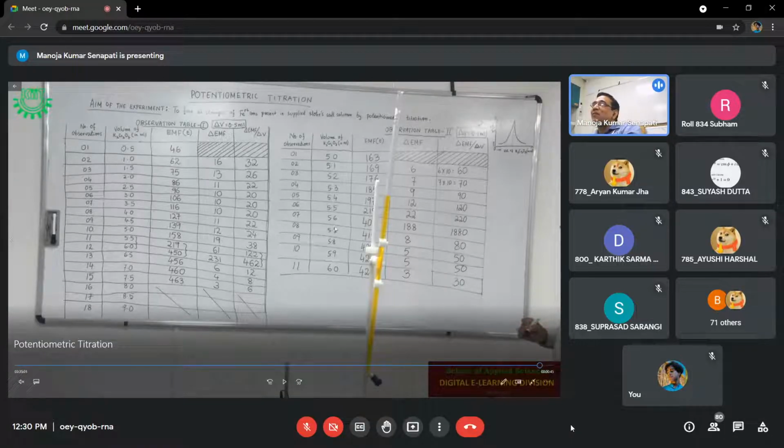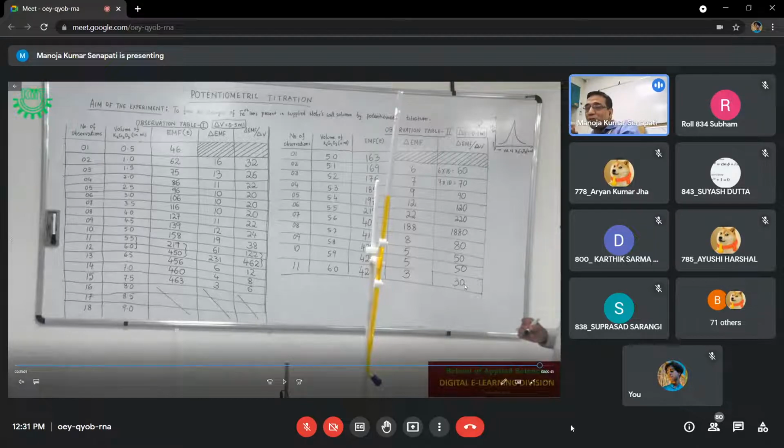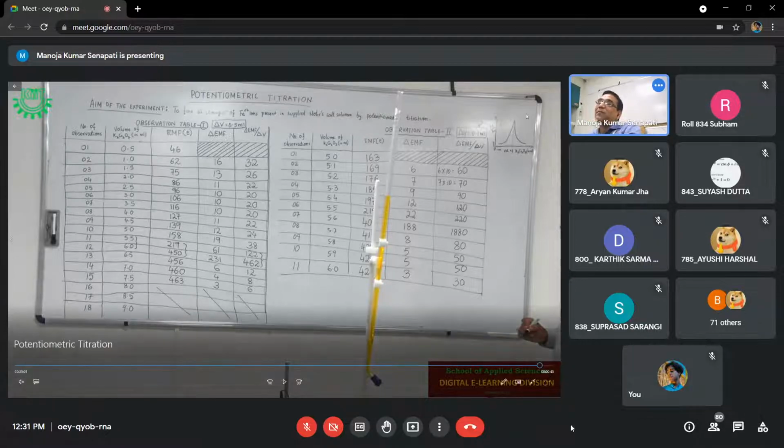But here, as you are getting a drastic change at 5.6 ml, you have to take up to 5.8. 5.9, 6.0 is also not necessary in this case. But for your observation, it is shown to you what happens if you take more observations.